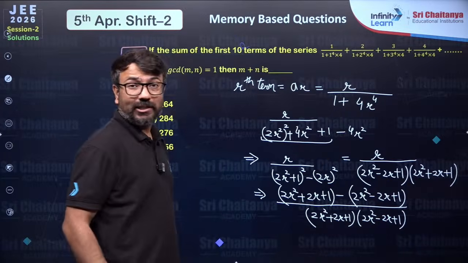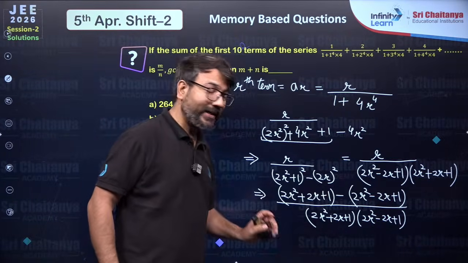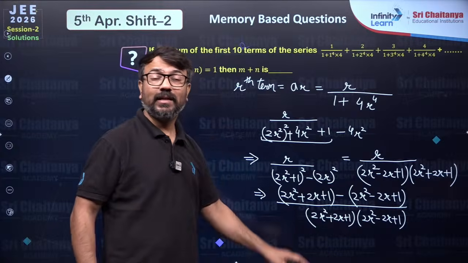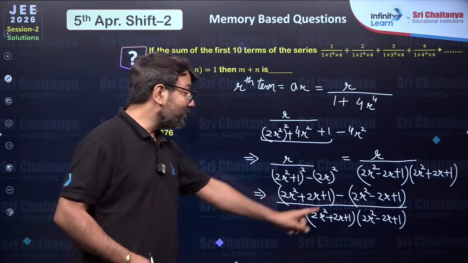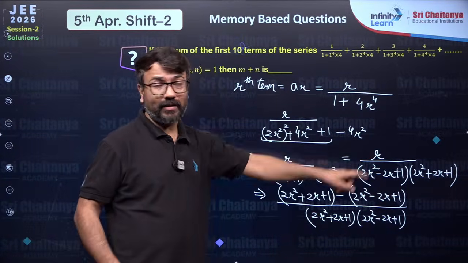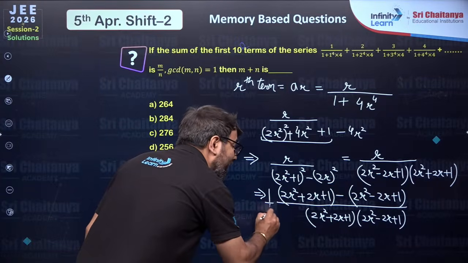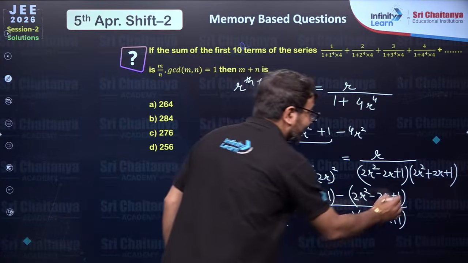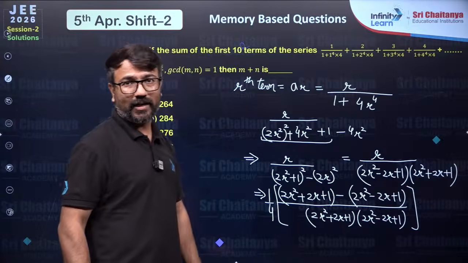You will observe that 2r square gets cancelled, 1 gets cancelled, 2r plus 2r becomes 4r. So here we have r. That is why I have to divide by 4 also, because 4r when divided by 4 will result into r only.